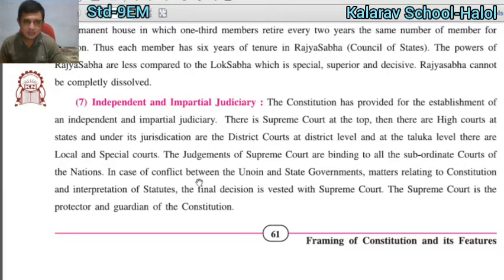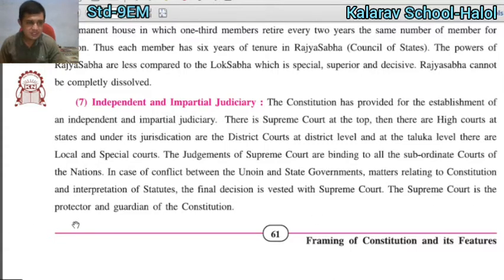In case of a conflict between the union and state government, in matters relating to the constitution and interpretation of the state statutes, the final decision is vested with the Supreme Court. If there is any conflict between the union and state government, in that condition the final decision is with the Supreme Court.